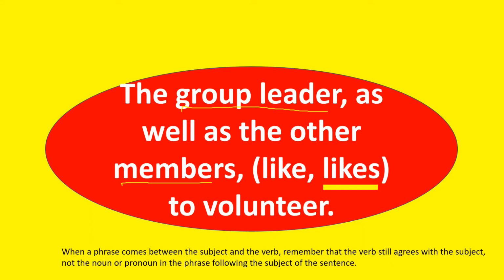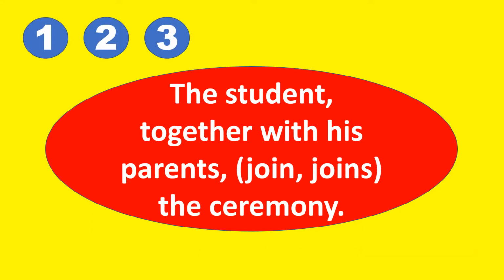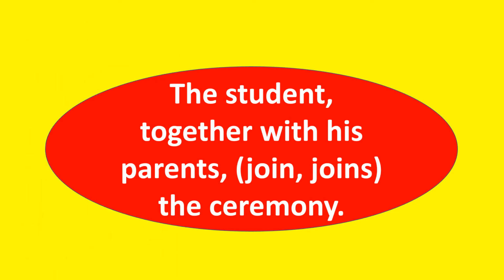Okay, let's continue. The student together with his parents joins the ceremony. You're given 3 counts, 1, 2, and 3. Answer? Alright, joins. So again, do not be deceived by the head word of the phrase together with, which is parents.